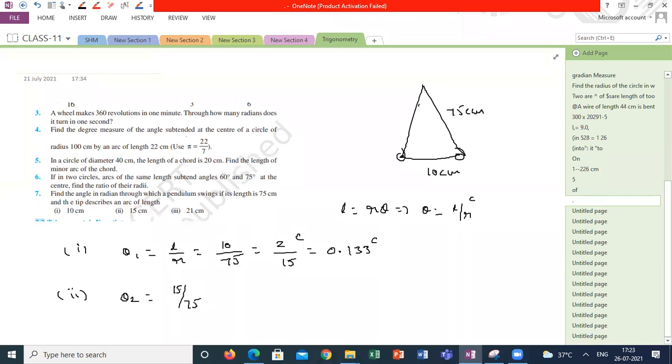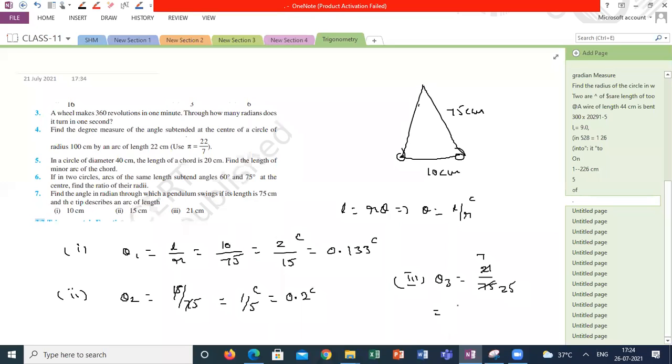15 by 75, 1 by 5, sir. 1 by 5 radians or 0.2. Question number 3. Theta 3, 21 by 7, 75. How much? 0.3, sir, 0.3. 3 by 15s. No, 3 by 25. Am I right? Correct or not?